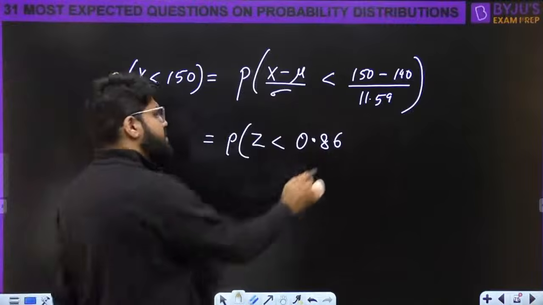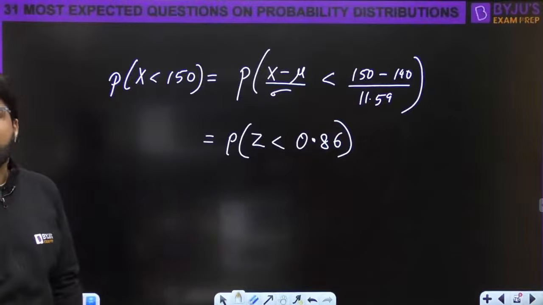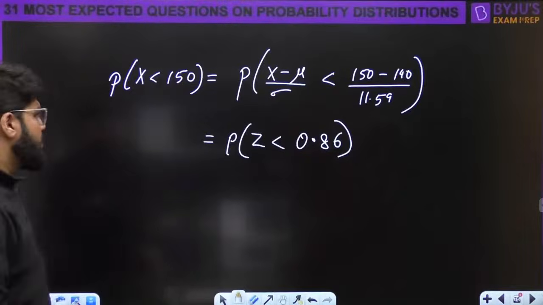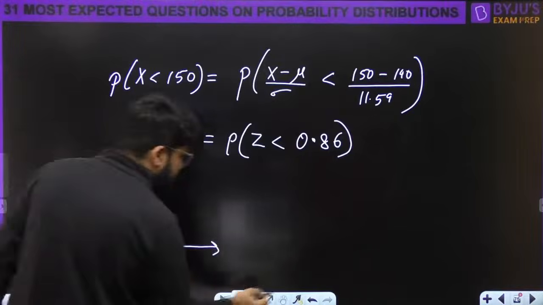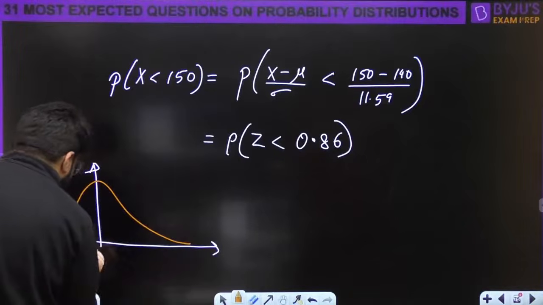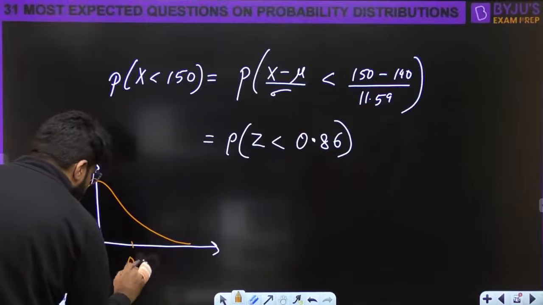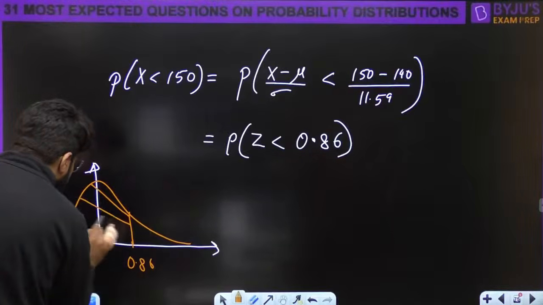Take 0.86. Z less than 0.8628 becomes a standard normal distribution question. Probability Z less than 0.86, where Z is standard normal. That is why it is symmetric about mean 0. You need probability Z less than 0.86, so you need this much of the area.